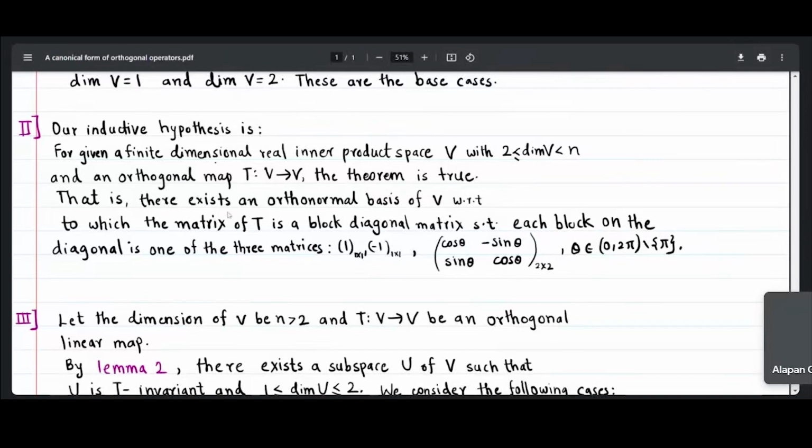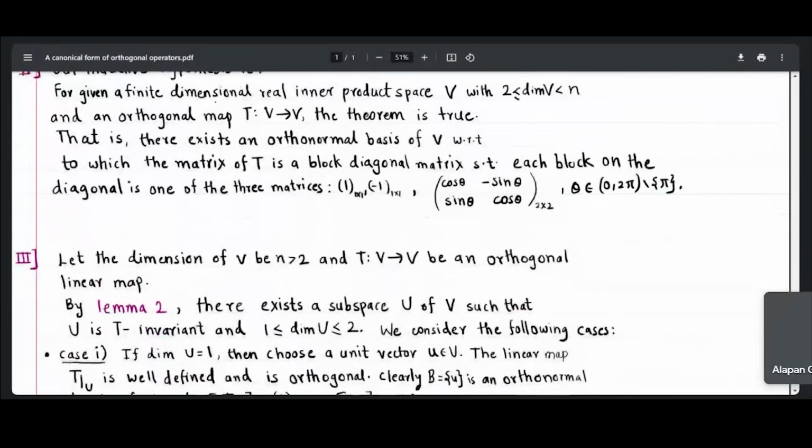That is, there exists an orthonormal basis of V with respect to which the matrix of T will be a block diagonal matrix such that each block on that diagonal is one of the three matrices: 1, minus 1, or a 2 cross 2 rotation matrix. So this is our inductive hypothesis.